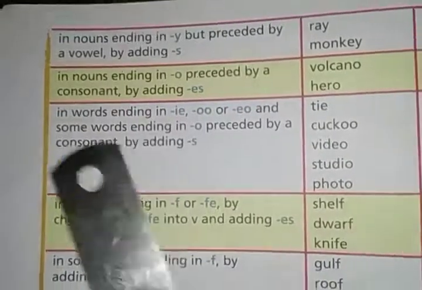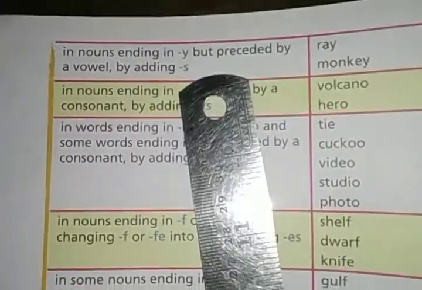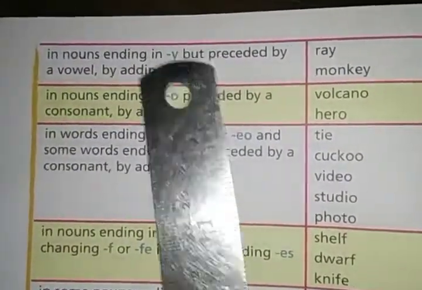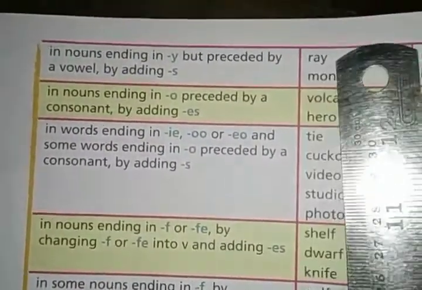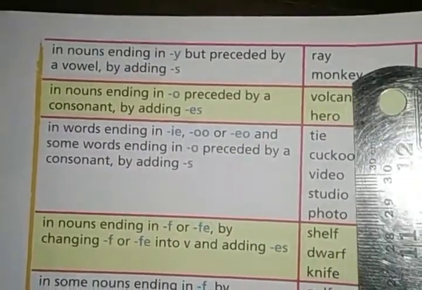Now look at that. In nouns ending in y but preceded by a vowel, by adding s. That means when you get a noun ending with y but preceded by a vowel, means you will find some vowel before the y. Look at that. Ray, before the y the vowel is a. Monkey, before the y the vowel is e.